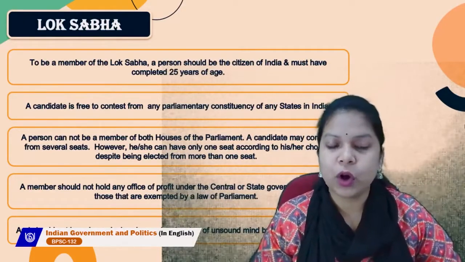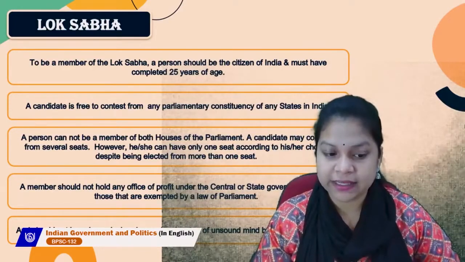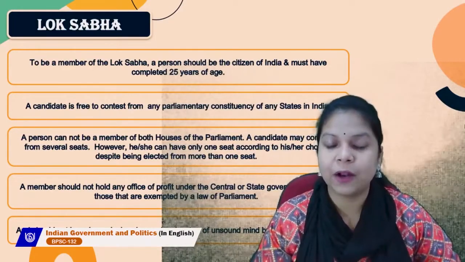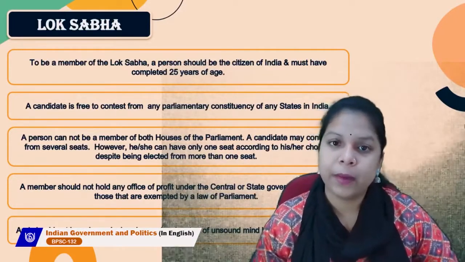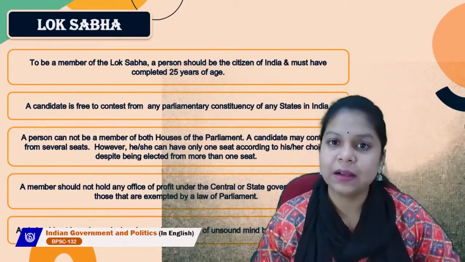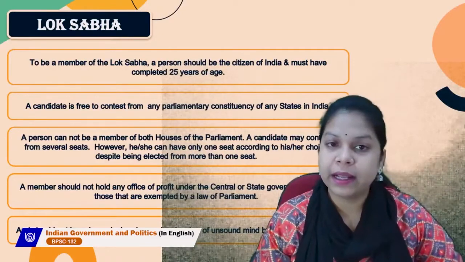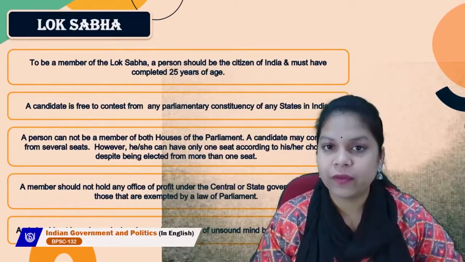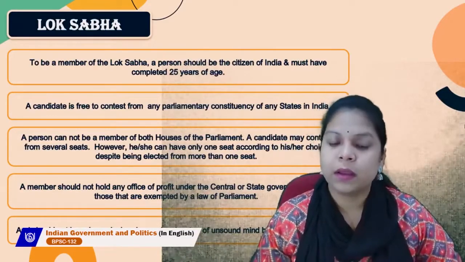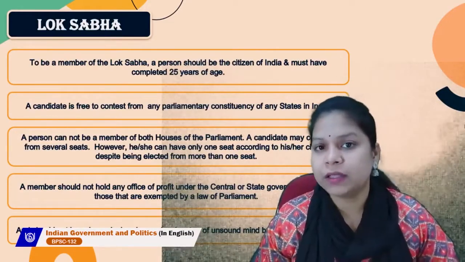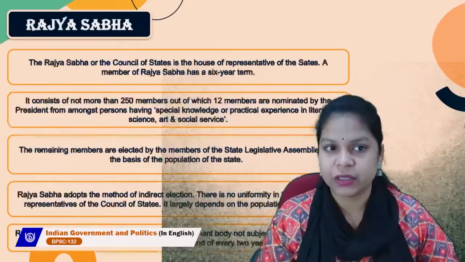A member should not hold any office of profit under the central or state government, except those exempted by a law of parliament. This is also one of the criteria for people who want to contest the Lok Sabha elections. They should also not have been declared insolvent or of unsound mind by a competent court. So a person should not be of unsound mind. This is also a criterion to contest the Lok Sabha elections.